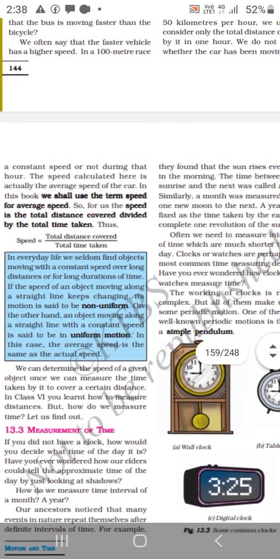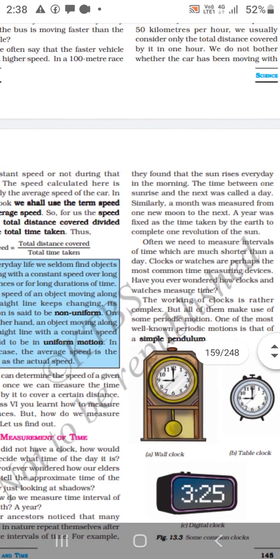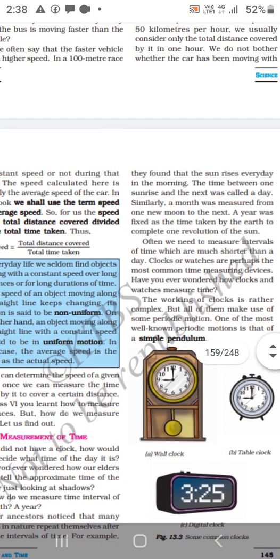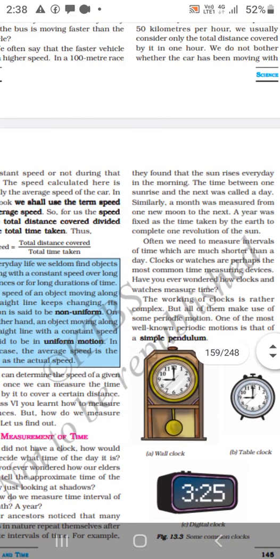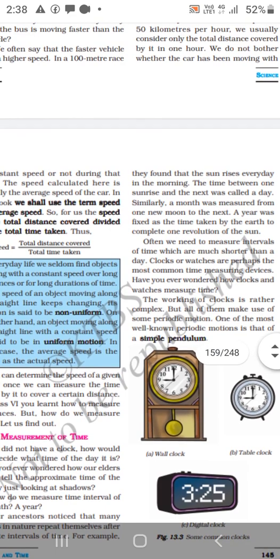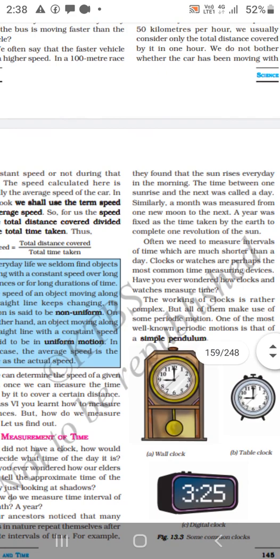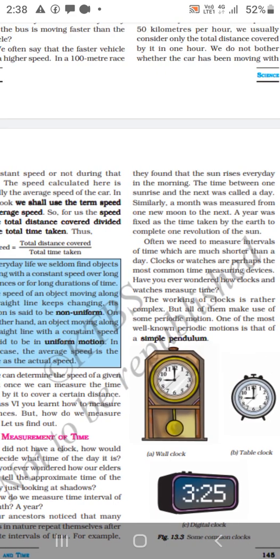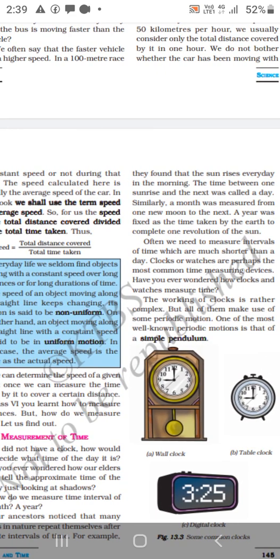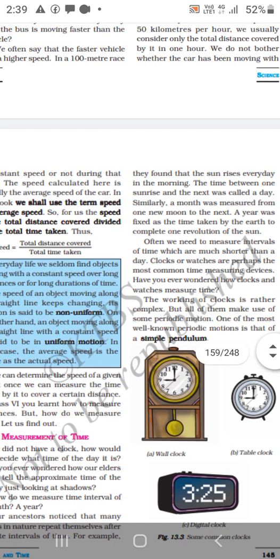For example, they found that the sun rises every day in the morning. The time between one sunrise and the next was called a day. Similarly, one month was measured from one new moon to the next. A year was fixed as the time taken by the earth to complete one revolution around the sun.